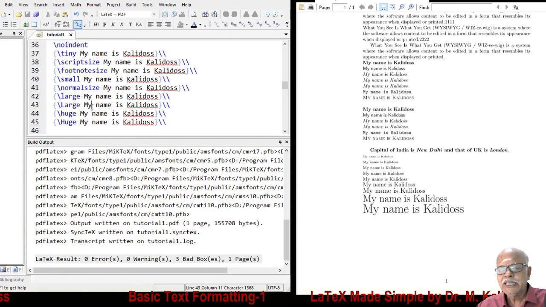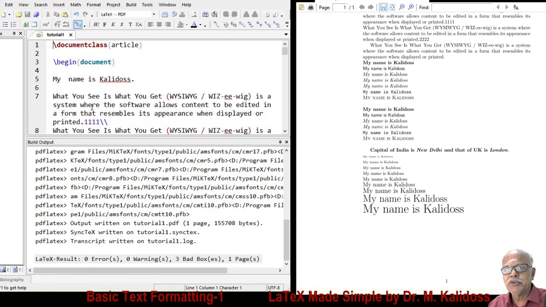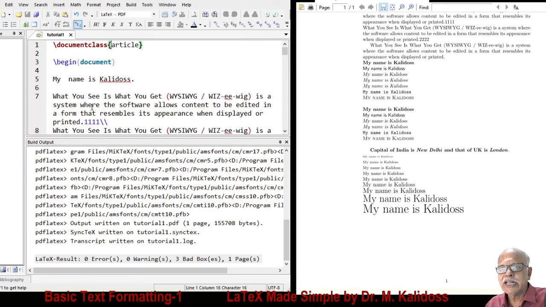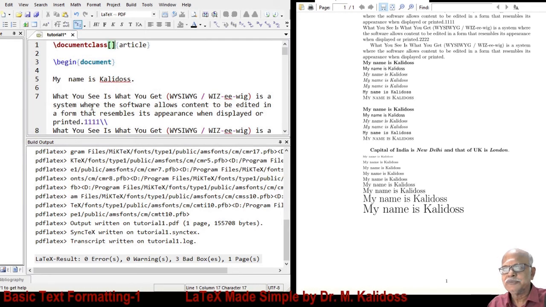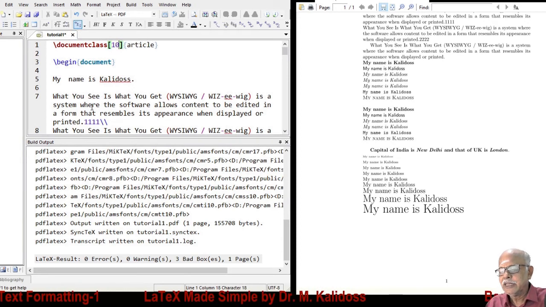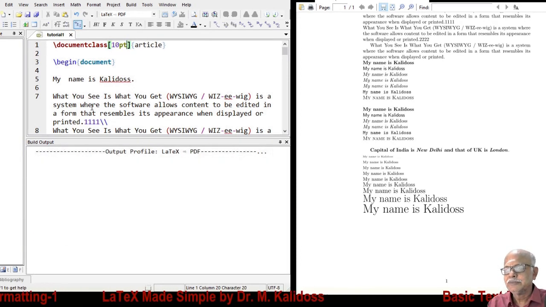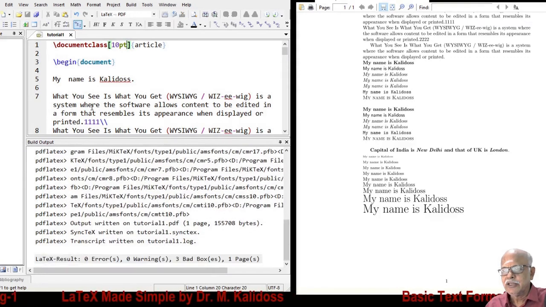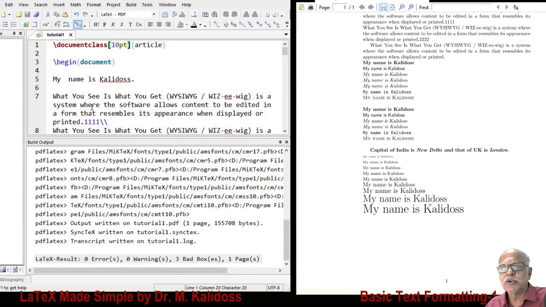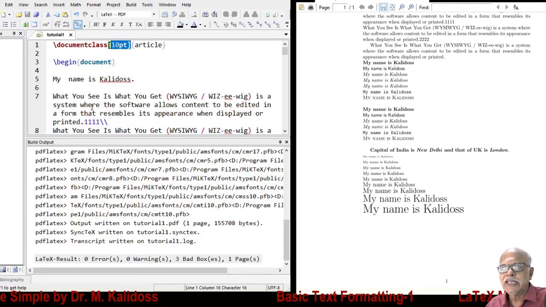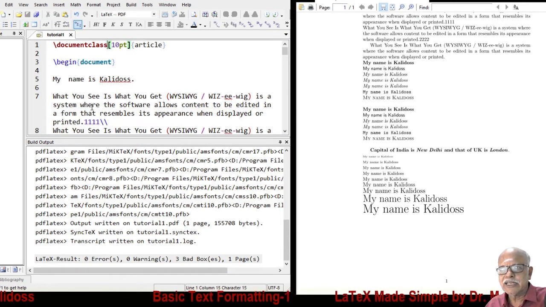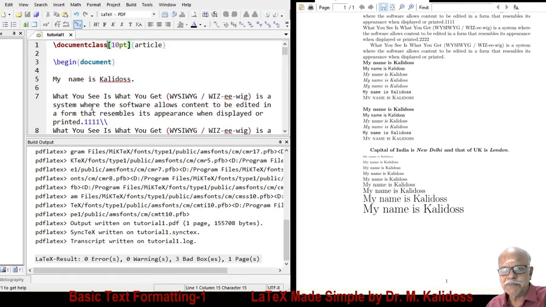Again, these fonts are relative to what we select in the document class. If we say 10 point, you don't find any difference in the output, because even if you have not given this 10 point, it will automatically choose this as a default font size. In general, in LaTeX, what we give within square brackets is option.